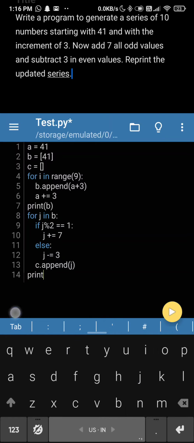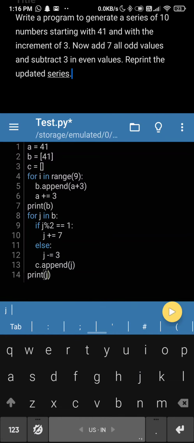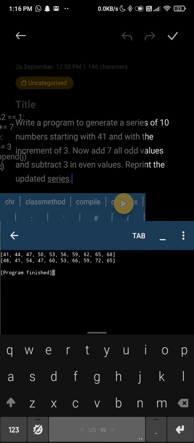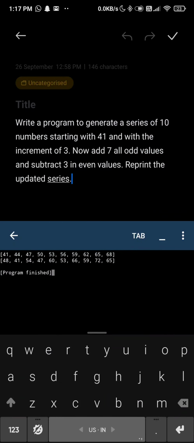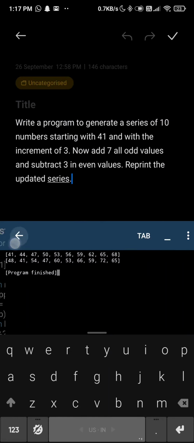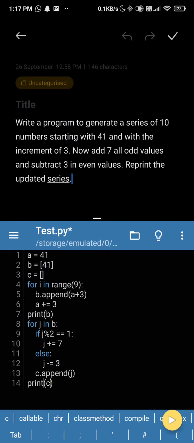So print c. So here you can see 41 was odd, so it was added 6. 44 was even, so it was minus 6. So the thing is done. Now, as this is a very improvisational thing, you have to actually read what they want.